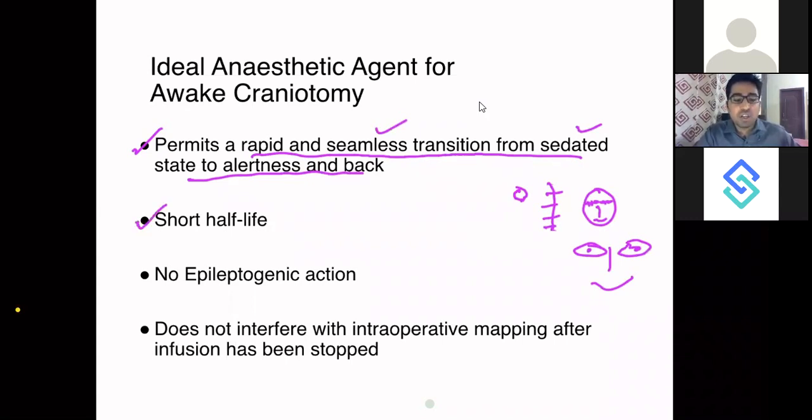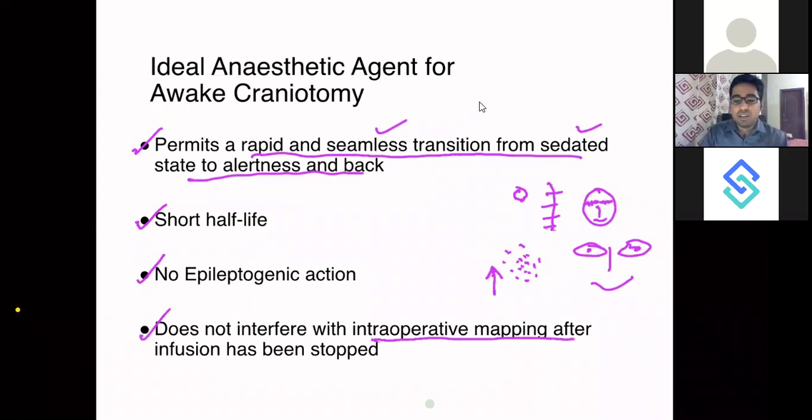It should have a short half-life. It should have no epileptogenic action. It should not be that I am already stimulating the scalp, stimulating the cortex at multiple areas, and the anesthetic agent has already increased the epileptogenic potential of the neurons, and if I stimulate, the patient gets an intraoperative seizure. I don't want that. It should not interfere with the intraoperative mapping.